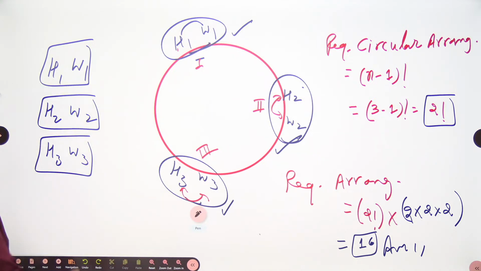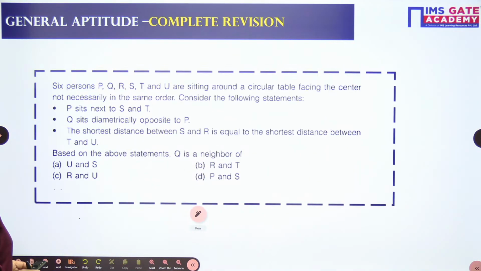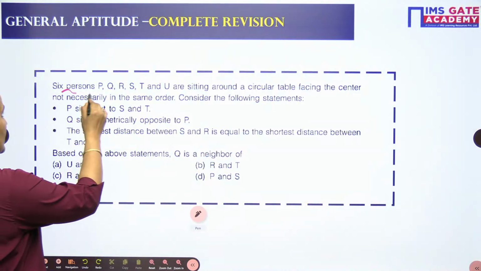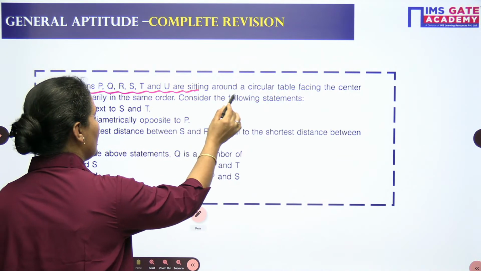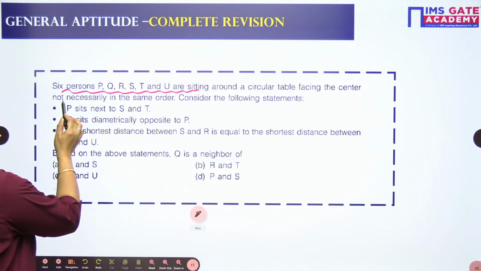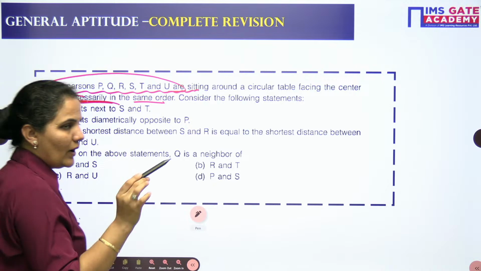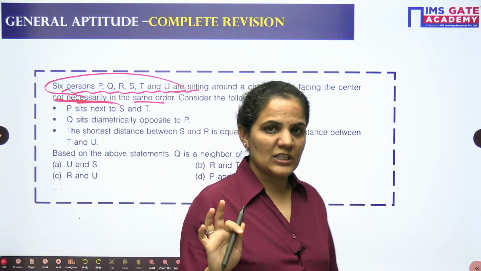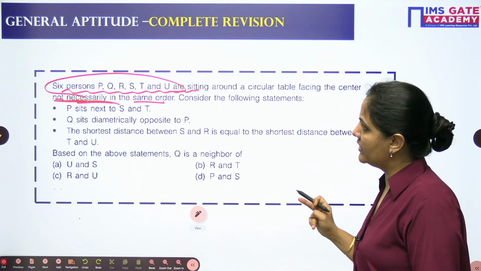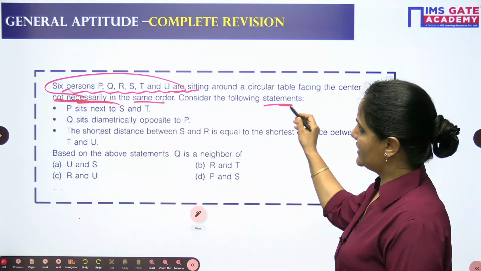Let's come to the next one. 6 persons P, Q, R, S, T and U are sitting around a circular table facing the center, not necessarily in the same order. So order is not the same. Consider the following statement.